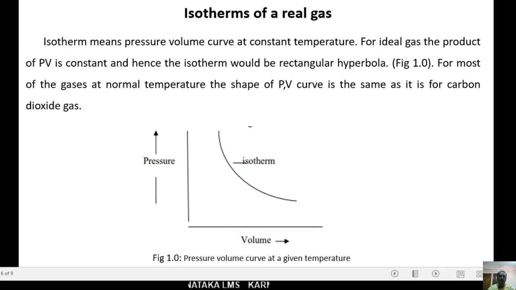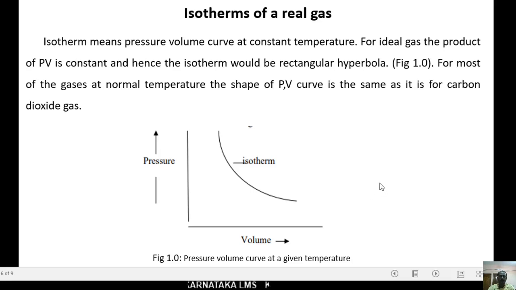That is isotherm of a real gas. For ideal gas, the product of pressure and volume is constant. I mean PV is constant, and hence the isotherm would be rectangular hyperbola.